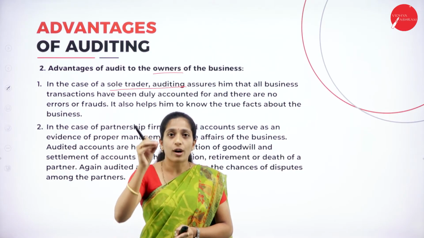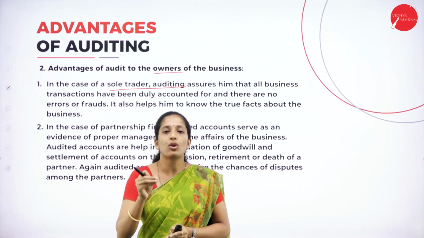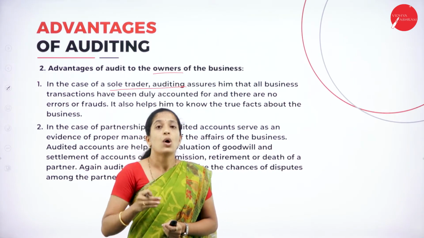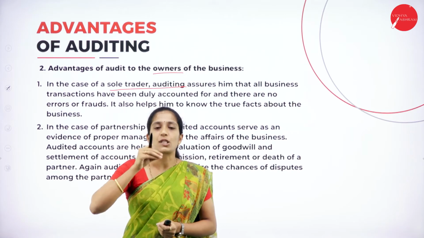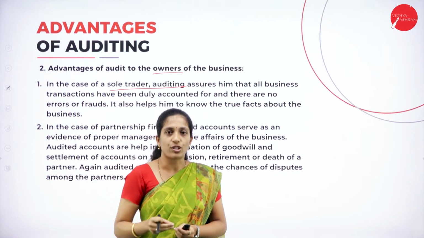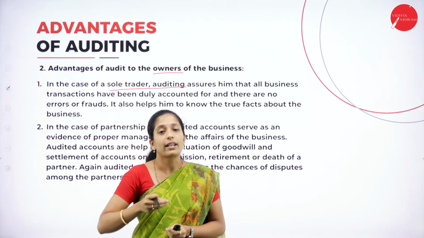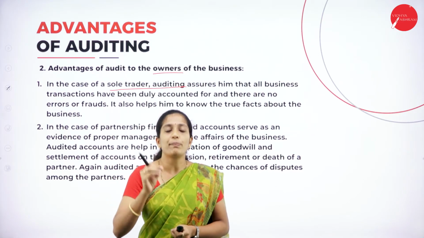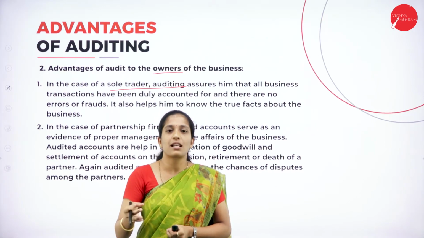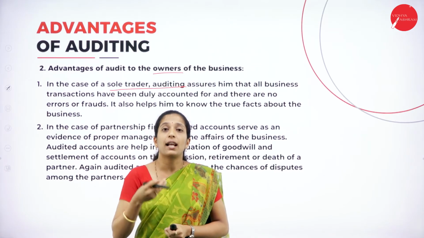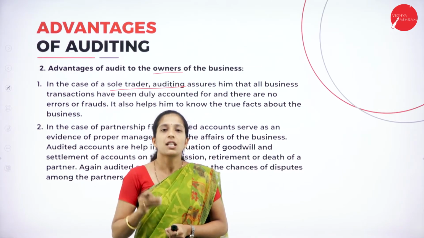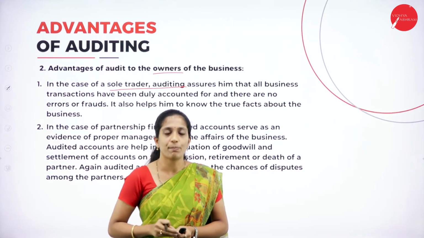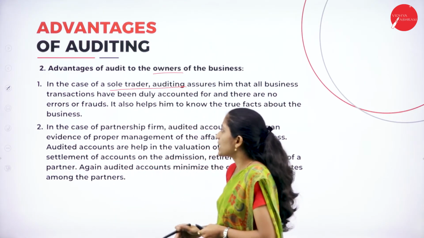So when he audits his accounts, he will come to know what is the current position of his business, as well as whether he is maintaining accounts as per principle as well as procedure. So any error or fraud can be identified by the sole trader, because he is the only one person who is managing the business, who is investing the capital, who is sharing the profit and loss. So he'll come to know what is the actual position of his business. So how does it help the sole trader?